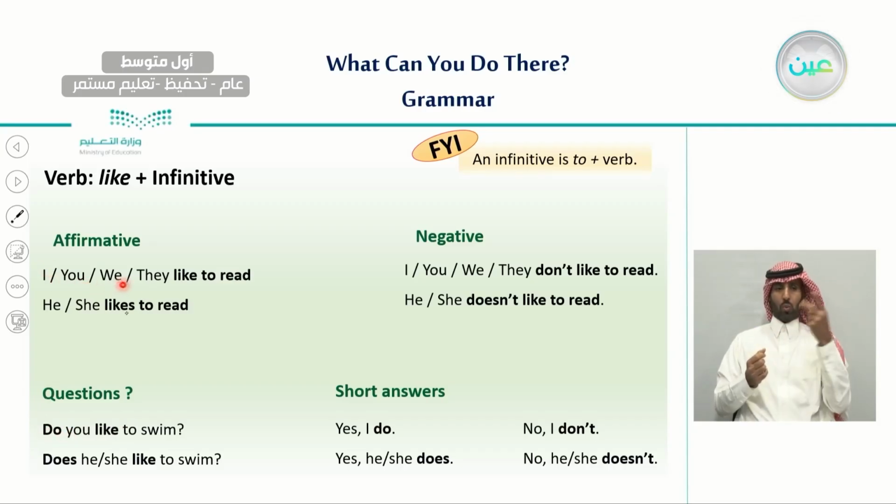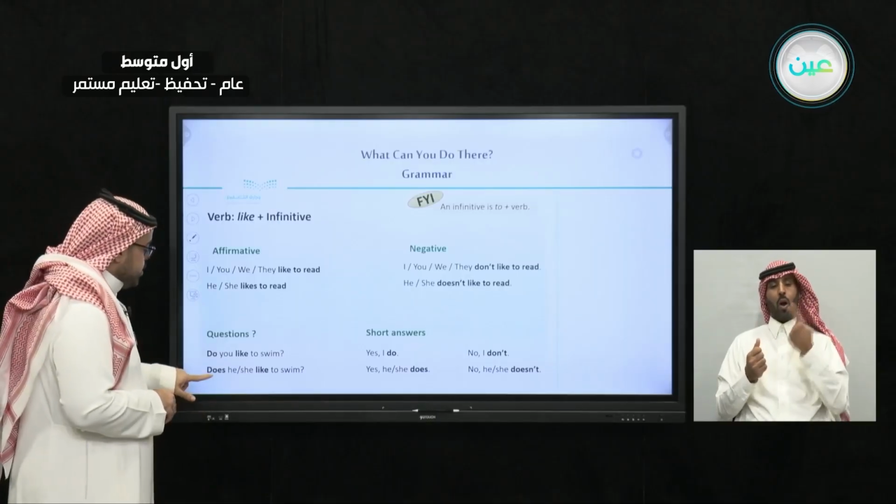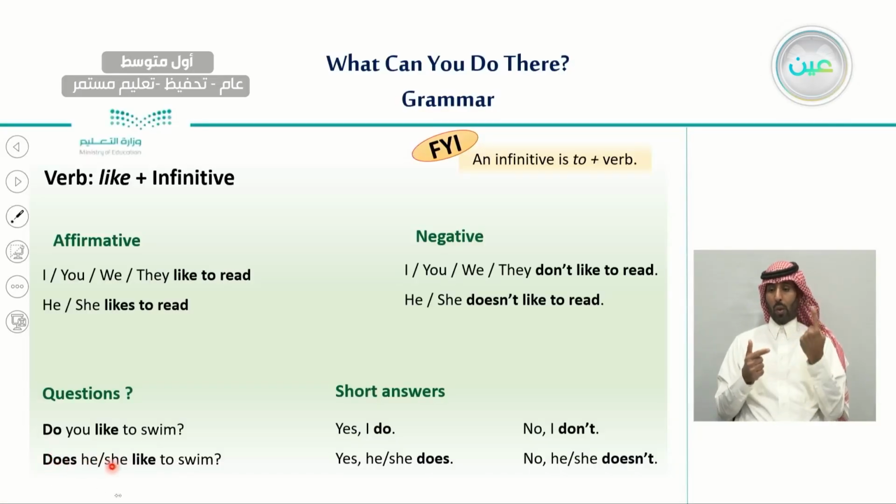I, you, we, they. Do you like to swim? Do we like to swim? Do they like to swim? So with these four subject pronouns, we use do. But with he and she, in this case, we use does. For example, does he or does she like to swim?